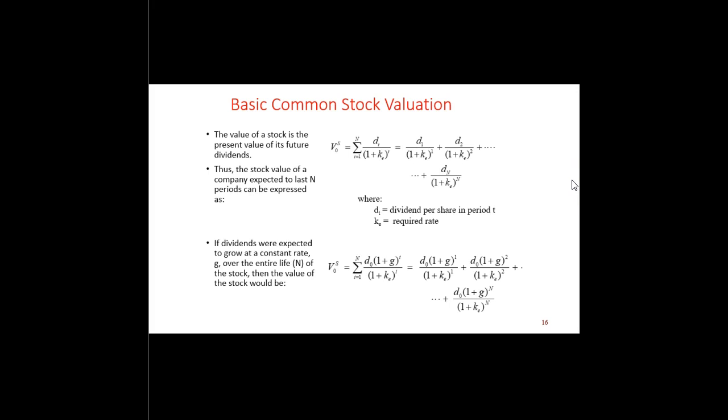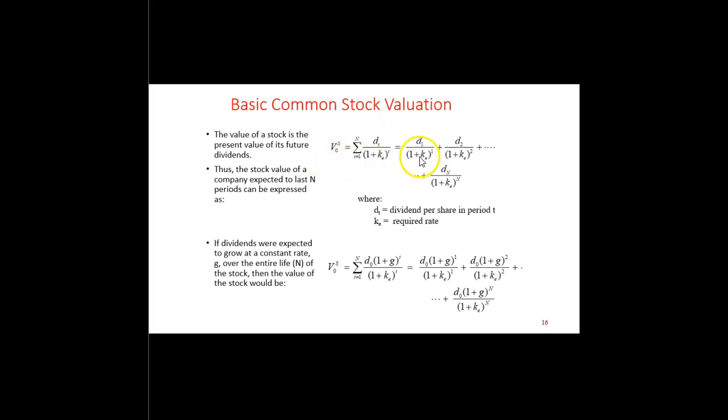Basic common stock valuation, then, is simply finding the present value of all the future cash flows. And for a common stock, those future cash flows are largely dividends. So if we think about a firm that has n number of periods where n is really, really large, the value of the stock would simply be the present value of all those future dividends. So the value today, V0, is equal to the present value of all these future dividends discounted at the required rate.